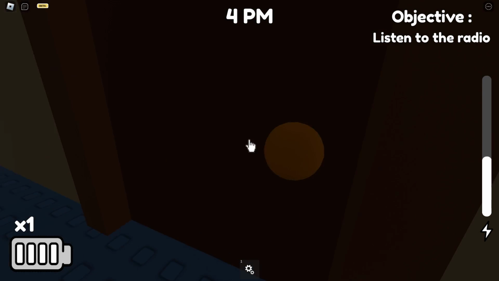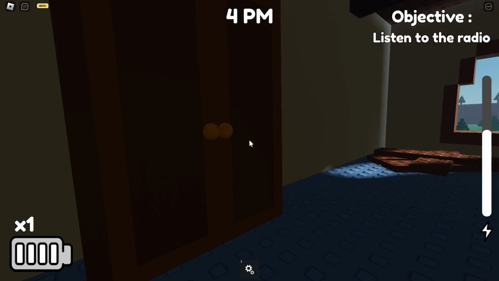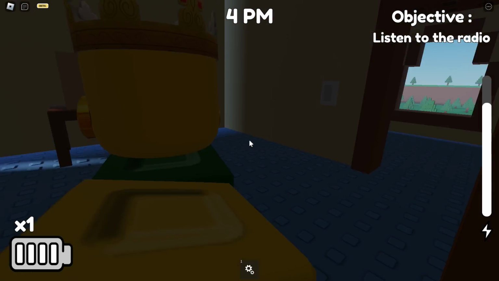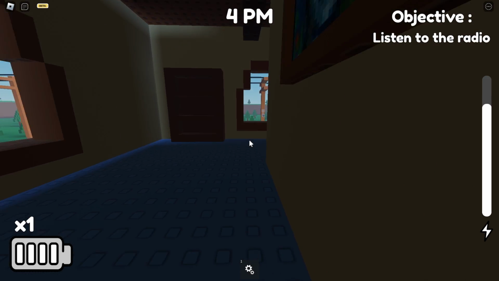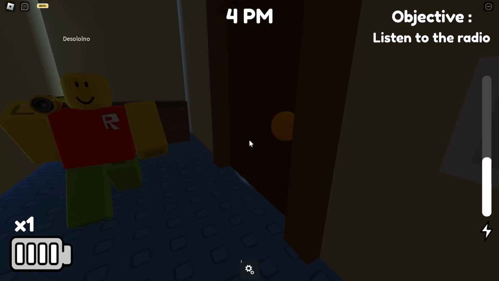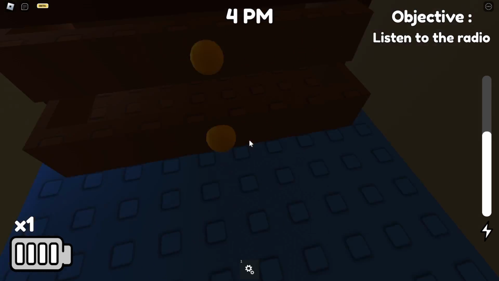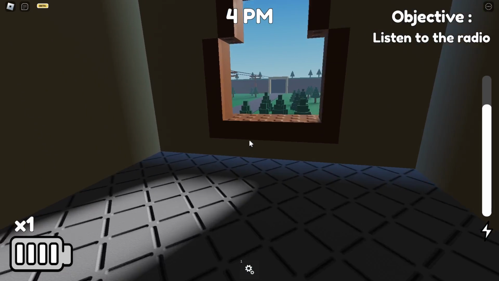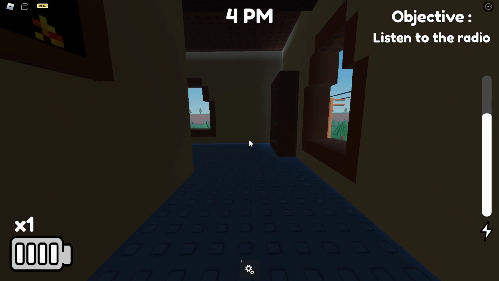And that's really about it. It's just like One Night at Flumpty's, where the game gets progressively harder the more time goes by, and currently there is only one night. But they are also teasing a second night's release not too far away from now. So that's really cool, and it looks like it'll probably take place in the factory where you worked at.